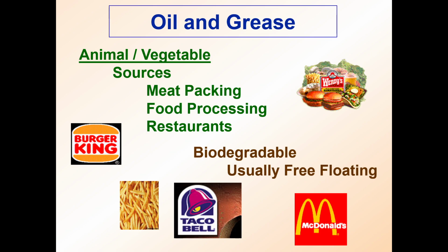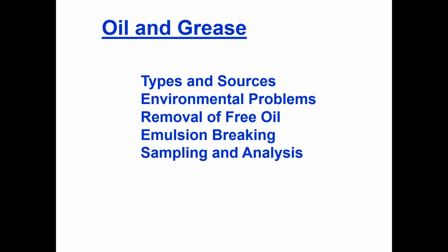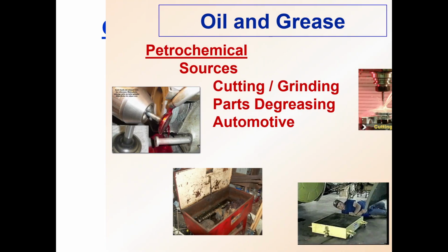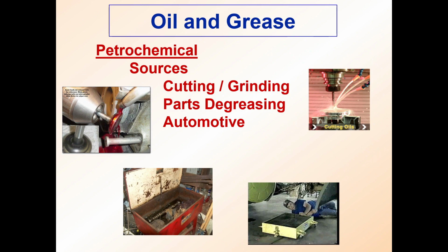Some of the most common sources will be restaurants, bars and grills, grocery stores, food processing industries, automobile service shops, apartments, and also homes. We'll be learning about types and sources, environmental problems, removal of the oil, emulsion breaking, sampling and analysis, and coming videos also. The sources can also be petrochemical sources, parts degreasing, and automobiles.